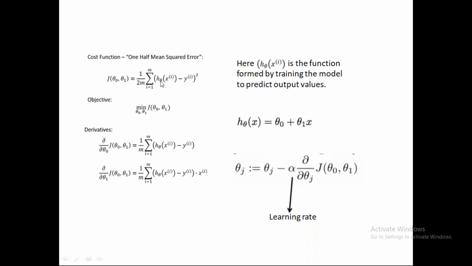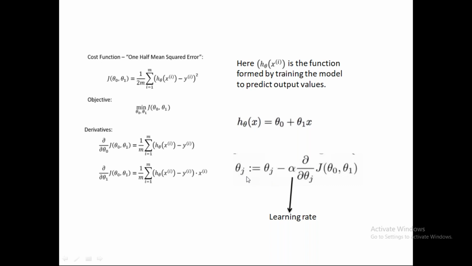So this function is the y is equal to mx plus c function, which is represented as theta naught plus theta 1x. So theta naught and theta 1 are the two parameters, the bias and the weight, that we need to find the values of. So the model will train, it finds a function, it keeps the function here, it differentiates it and finds the value of the cost. Then the cost is kept here. The alpha is the learning rate, which is set by the user. Okay, I'll tell you more about alpha in the next slides.